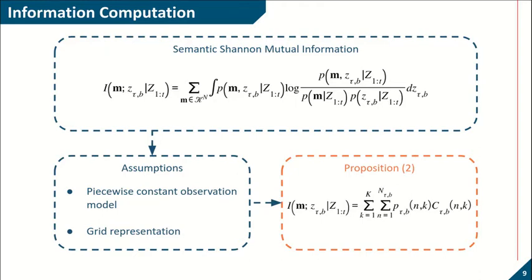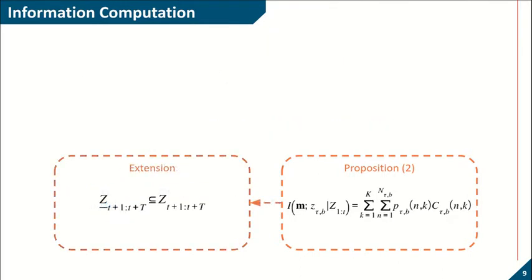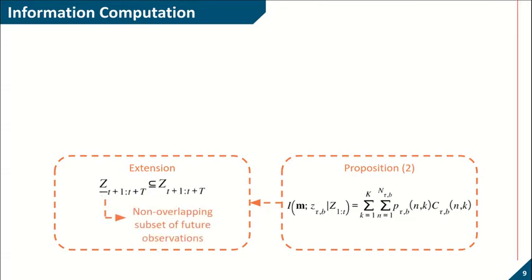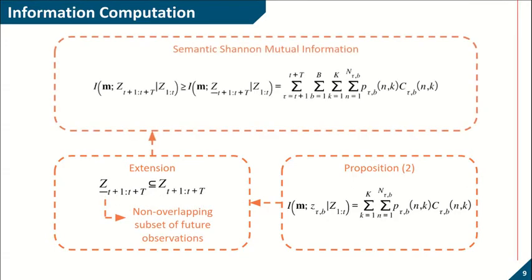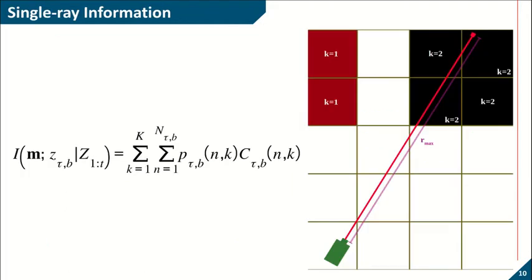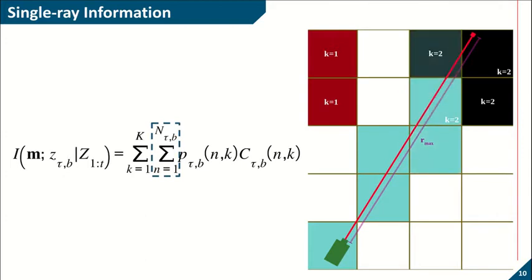Furthermore, for a sequence of feature observations, if we select a non-overlapping subset of observations, we can find the lower bound for the total mutual information as here. High-level speaking, our proposed mutual information formula aggregates all contributions from potentially visible map voxels over all object classes.